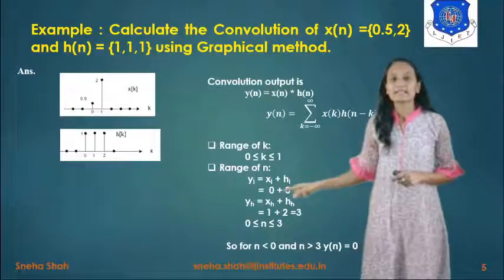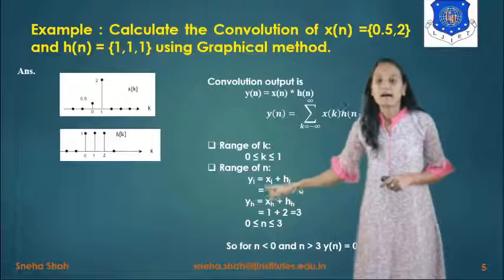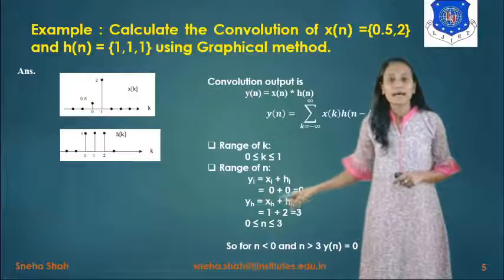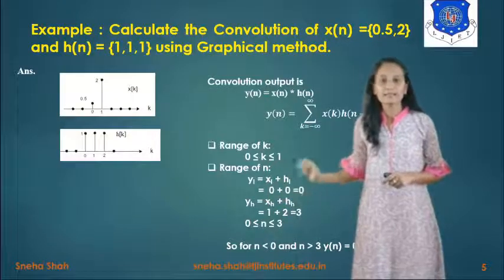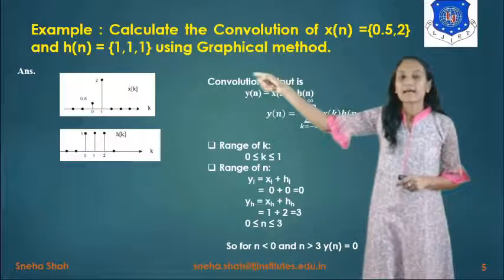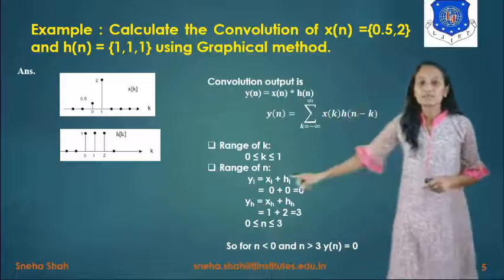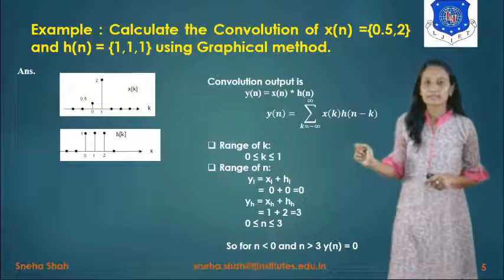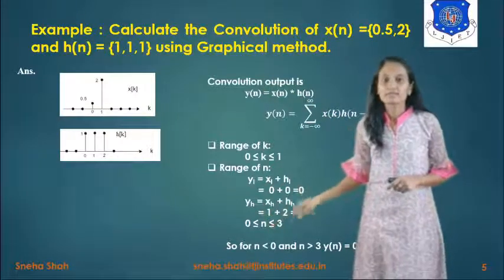Similarly, if we find the higher range of the output, it equals the higher range of x plus the higher range of h. Now what is the higher range of x? Its range is 1, and the higher range of h is 2. So 1 plus 2 equals 3. The range of n will be between 0 and 3.